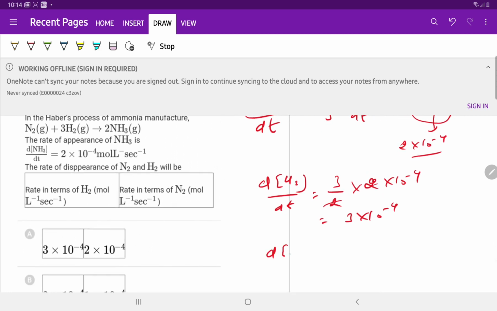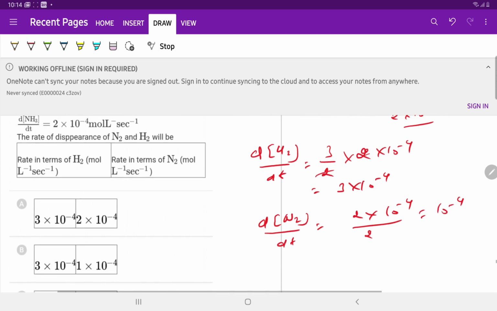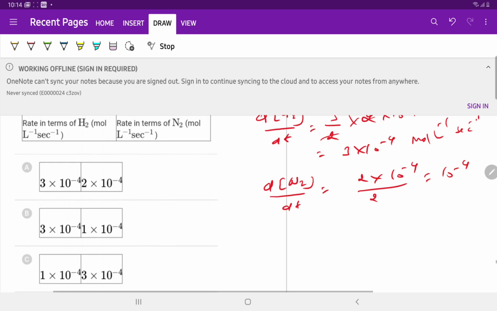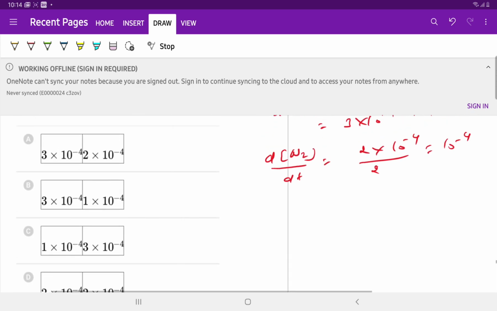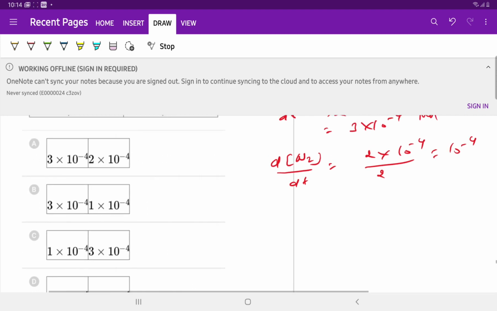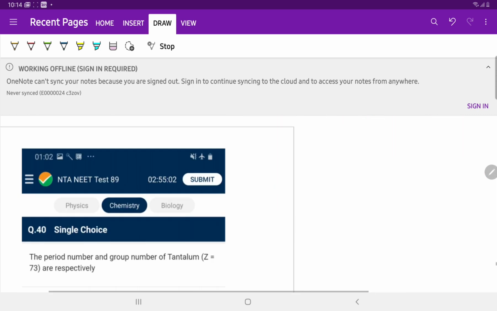And -dN2/dt is equal to 2 into 10 to the power minus 4 divided by 2. So the answer is 10 to the power minus 4 mole liter inverse second inverse. So 3 into 10 to the power minus 4 and 1 into 10 to the power minus 4. So option B is correct for question number 39.